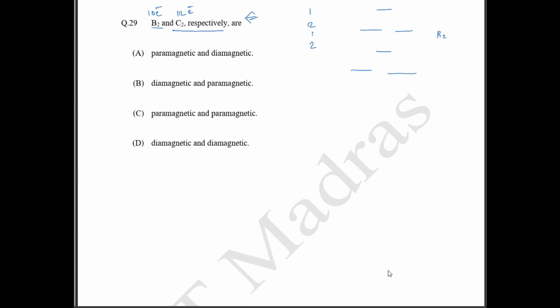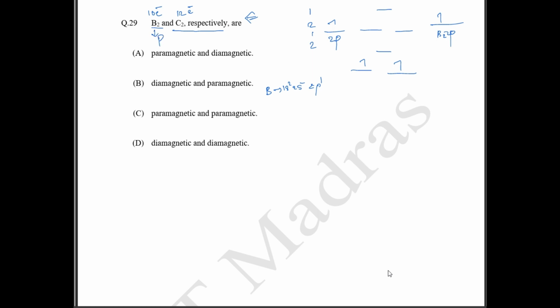So in B2, boron has 1s2 2s2 2p1, correct. Now when you look at the 2p orbitals, this is going to have 1 1, which will be filled like this. Here there are 2 unpaired electrons. So your B2 is going to be paramagnetic.